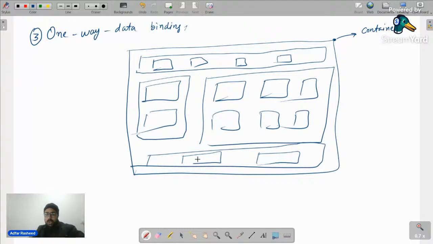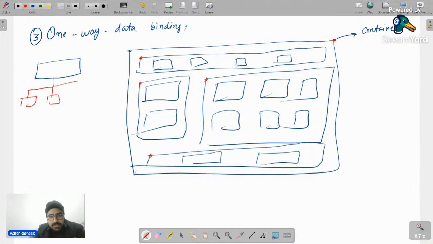So if I have to break this into the component structure tree, first of all, there is one parent, which is this. Then there is one child, second child, third child, fourth child, which means with respect to this outer container, we have four children.